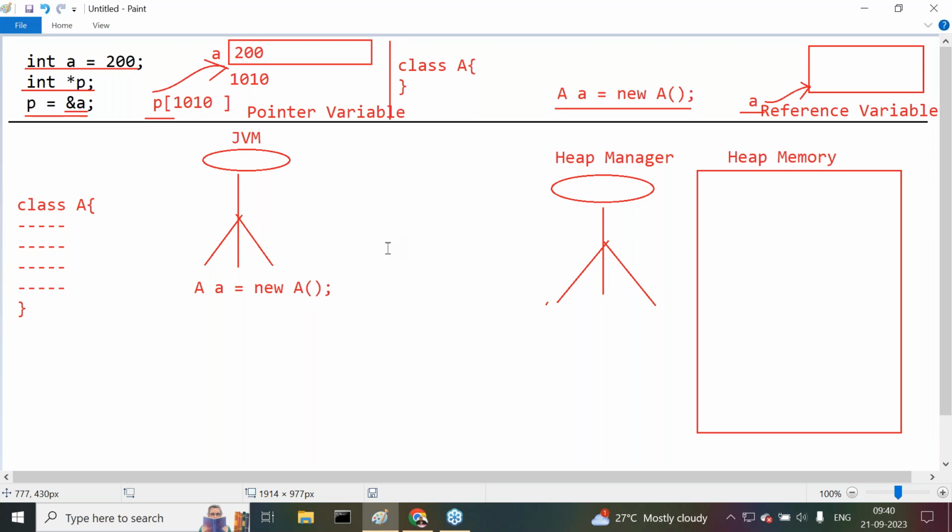Try to understand it. If we observe this object creation statement, A a = new A(); class name with parentheses is called a constructor. In this entire statement, new is available or not? This is a keyword in Java. This keyword has the functionality of creating an object. No other keyword has the functionality of creating an object. Only one keyword has that functionality.